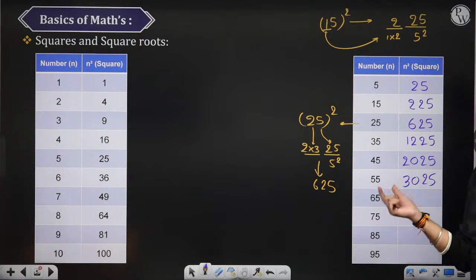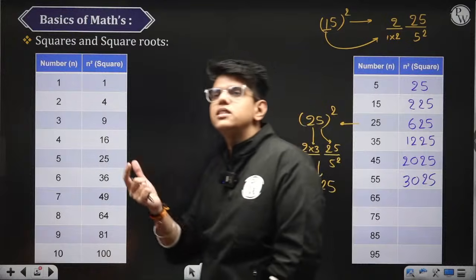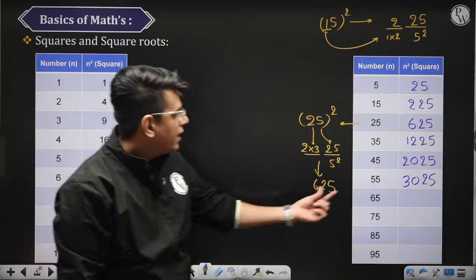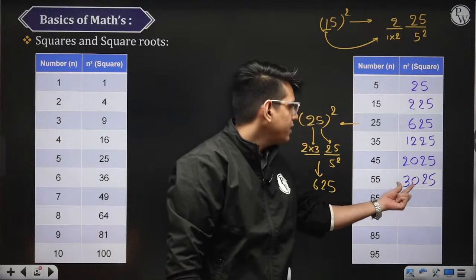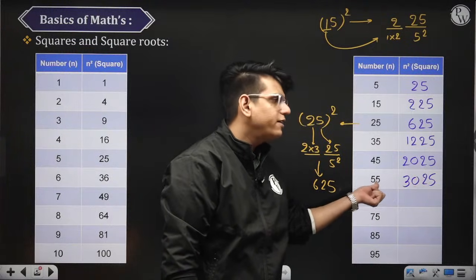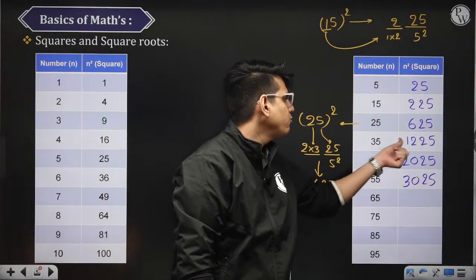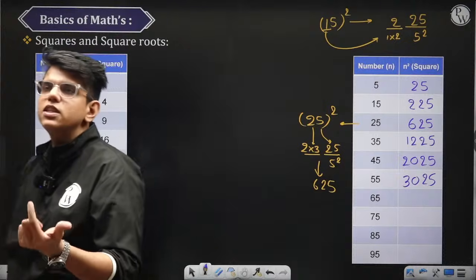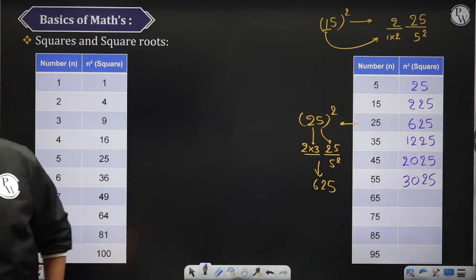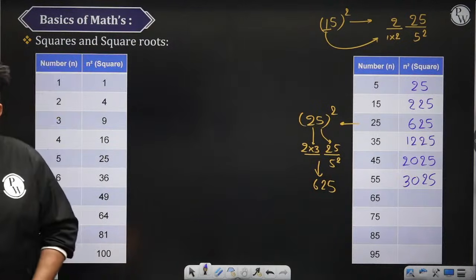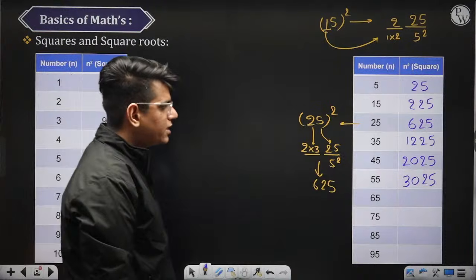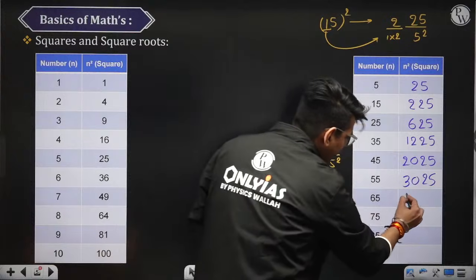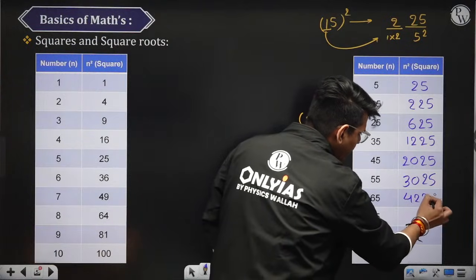Similarly, now tell me what is the square of 65? Using the same logic, at the end you get 25 and the first digits will be from 5 into 6, 4 into 5, 3 into 4, 2 into 3, 1 into 2. Similarly, tell me what is the square of 65? 6 into 7 is 42, and then 25.